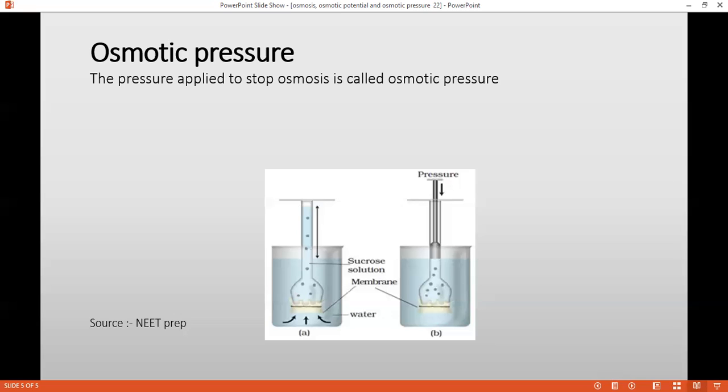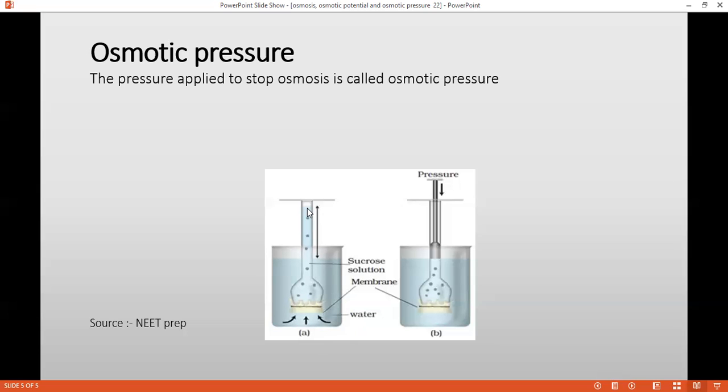And all of you know that water always moves from higher water potential to lower water potential. So what will happen? The water inside the beaker will enter into the funnel. You can see this is the funnel, which consists of sucrose solution. So water will move from this beaker into the funnel. Why? Because the water potential in the beaker is more in comparison to the funnel, where we have added some solute. So you can see the water will move.